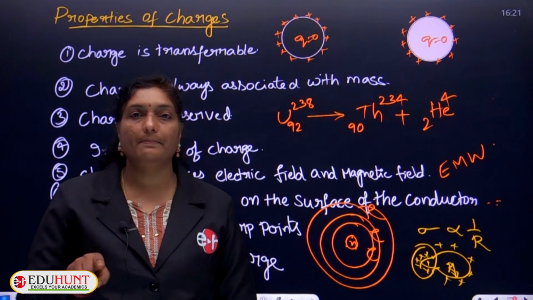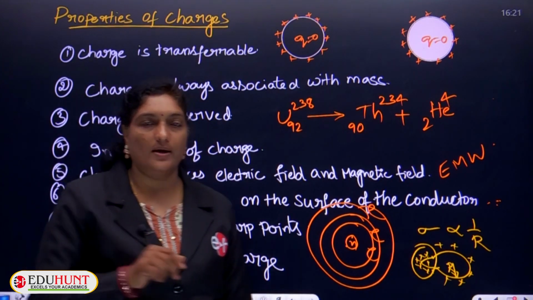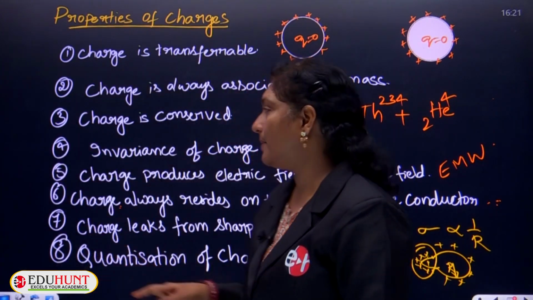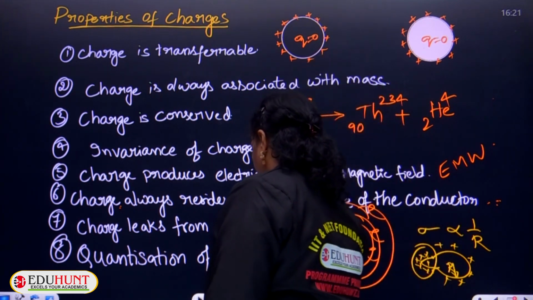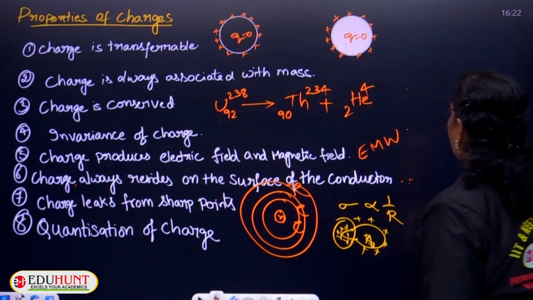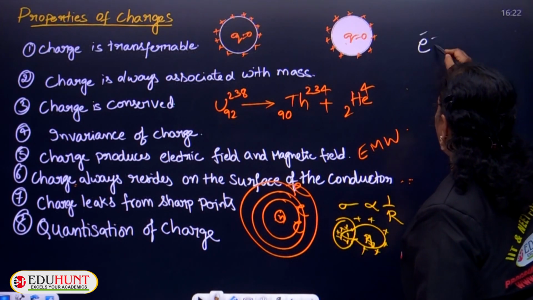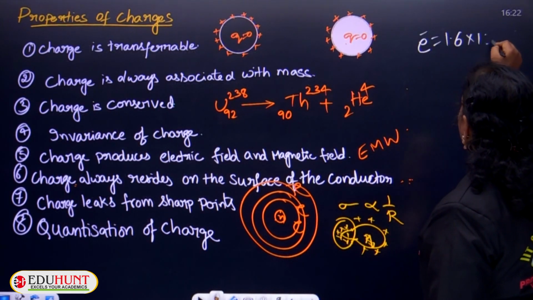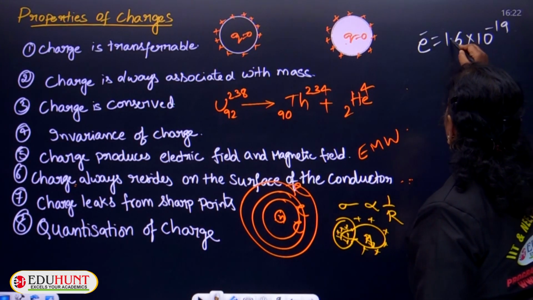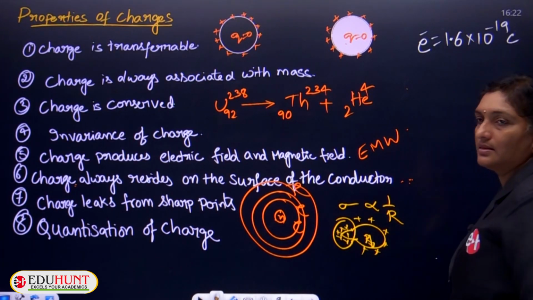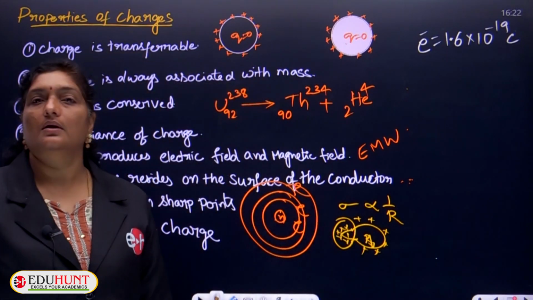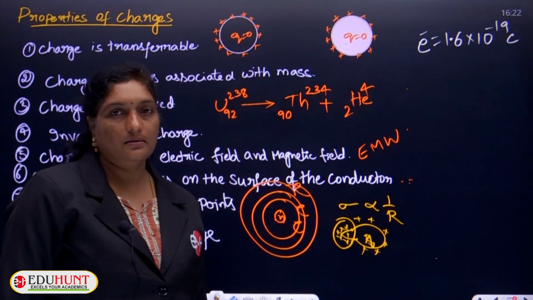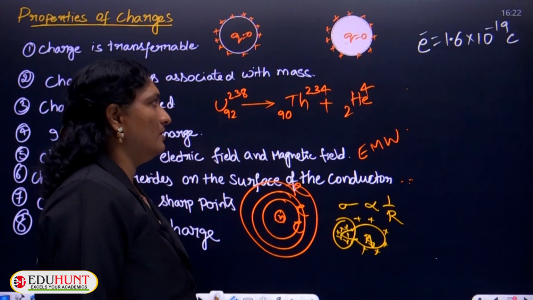So charges can be quantized, meaning by the number of electrons that are present on a body. Always remember that the charge of an electron is equal to 1.6 into 10 power minus 19 coulombs.